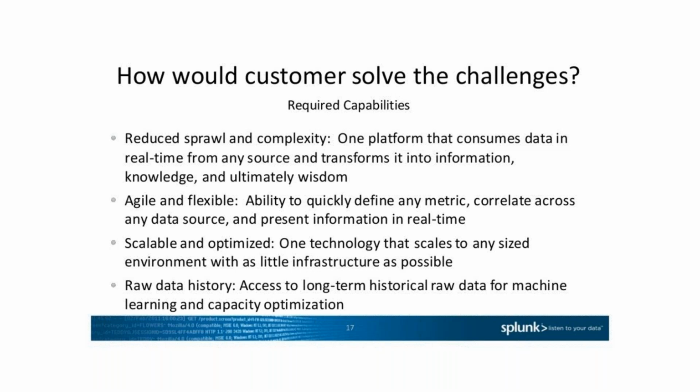Raw data history: access to long-term historical raw data for machine learning and capacity optimization. If you want to do forecasting and capacity planning, we have raw data history. You define in the system how long you want to keep the log data in Splunk for search.